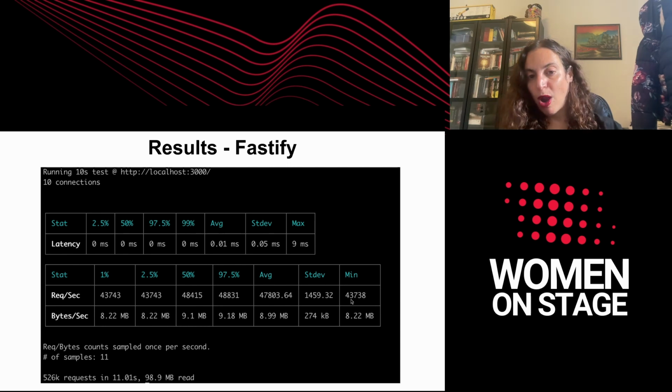But what would probably catch your eye is that we have succeeded to serve about 48,000 requests per second on average. In addition to that, we have read about 9.1 megabytes, and we have served 526K requests in total.